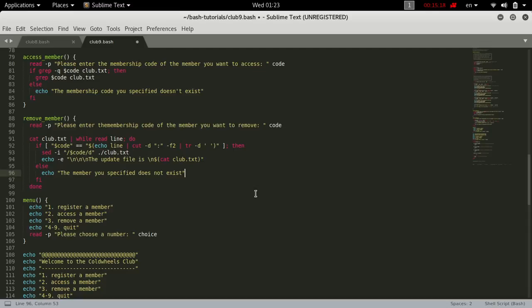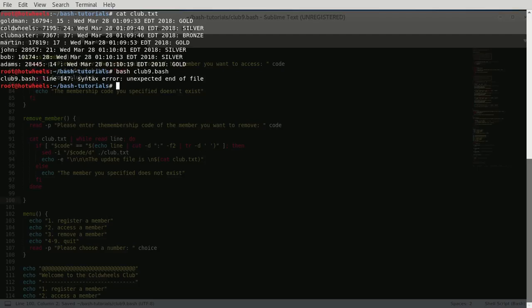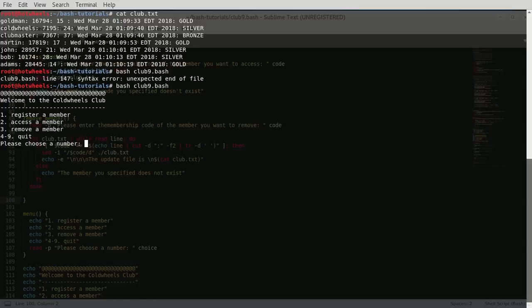well, yeah, unexpected end of file. That's amazing. That's always what you want to get. And the reason for this is, well, let me see. Yeah, I forgot the brackets of the function. And okay, so please choose a number, and we try to remove a member, and we try to say, well,